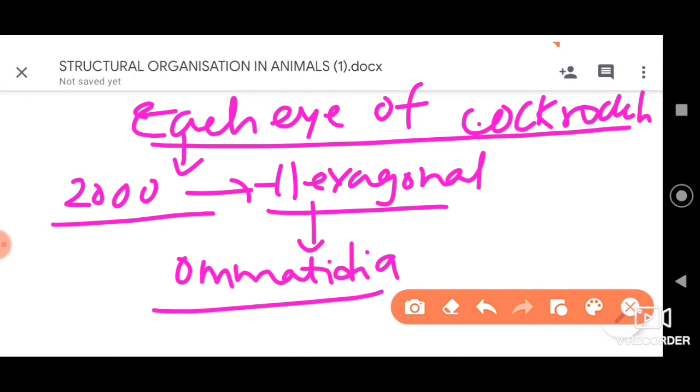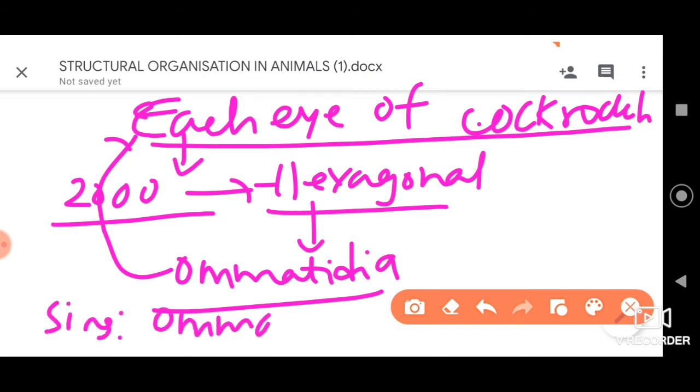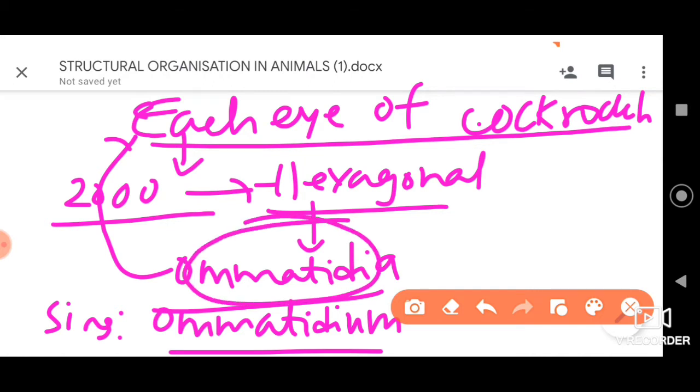So remember, ommatidia are present in the eye of cockroach. In singular, we say ommatidium. Now let me tell you that with the help of these ommatidia, a cockroach